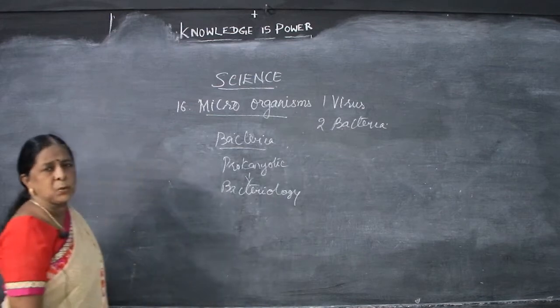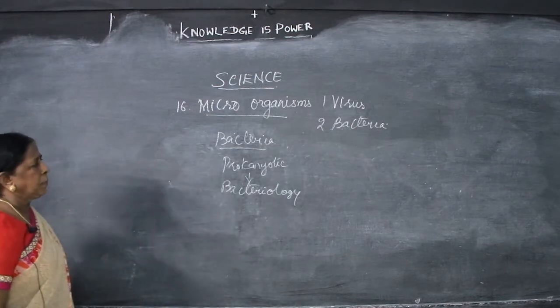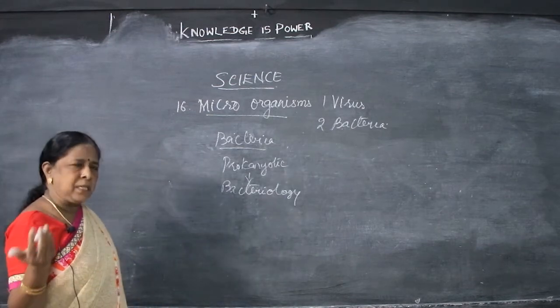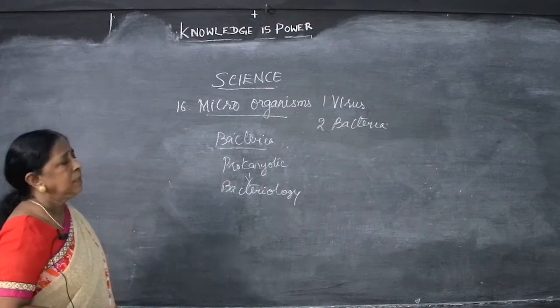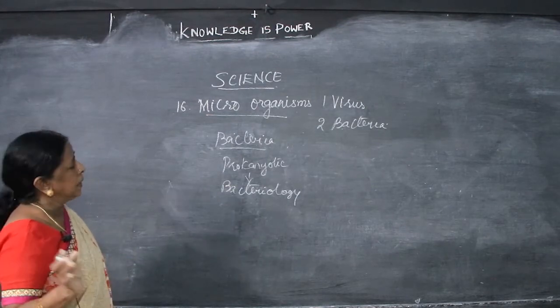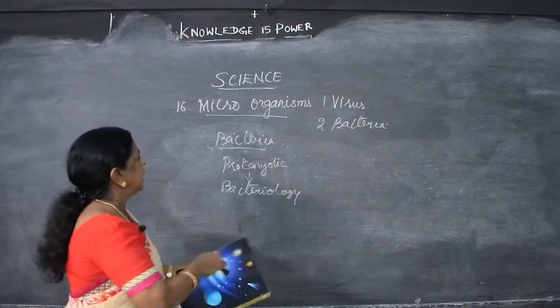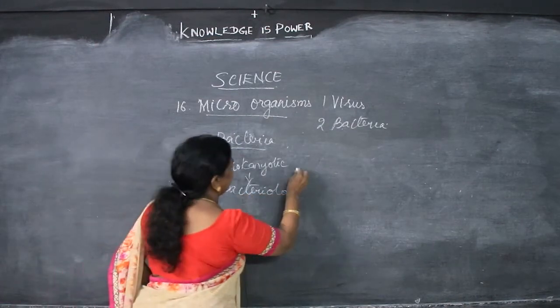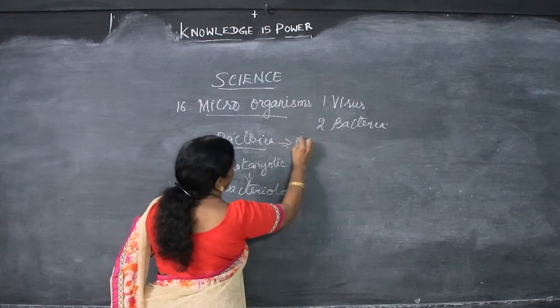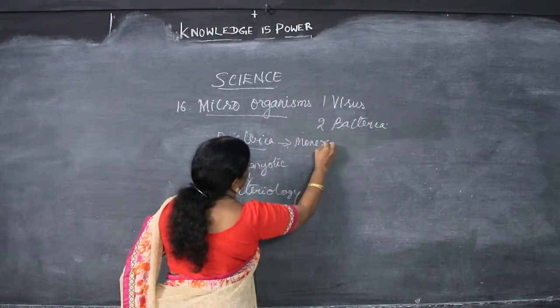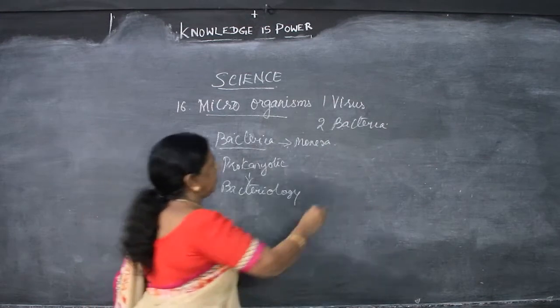Study of bacteria is known as bacteriology. Bacteria can be seen everywhere, the same like virus. It cannot be seen by the naked eye. It comes under the kingdom of Monera.